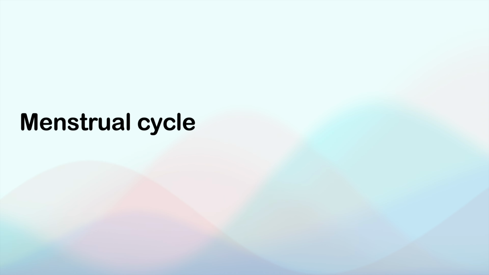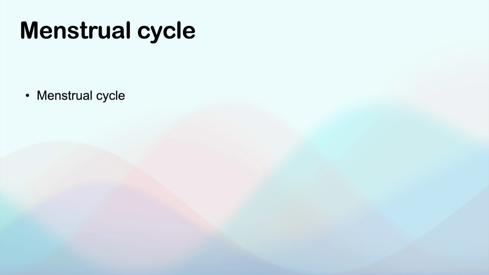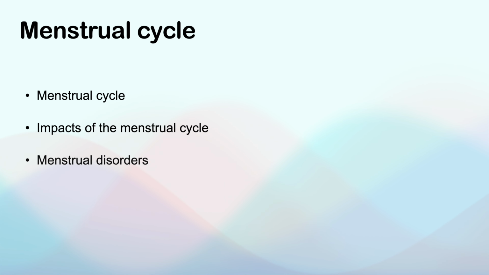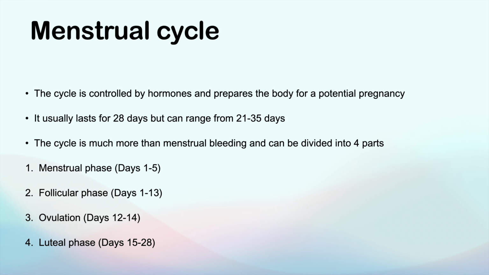Menstrual cycle. In today's video, we will learn about the menstrual cycle, impacts, menstrual disorders, menstrual products, and menopause. The menstrual cycle is a complex cycle which occurs every month. This cycle is controlled by hormones and prepares the female body for potential pregnancy. The cycle length varies from woman to woman. It usually lasts for 28 days, but can range from 21 to 35 days.